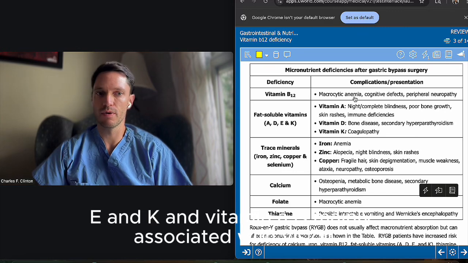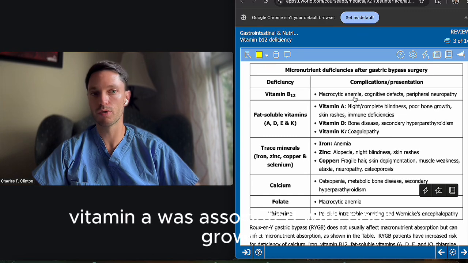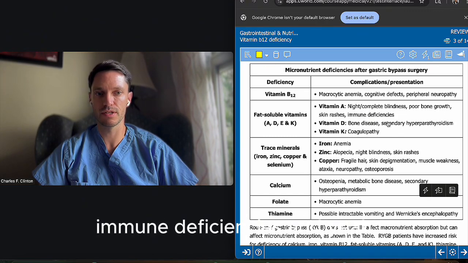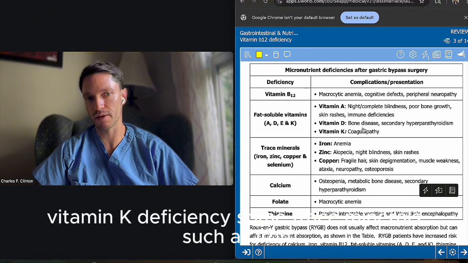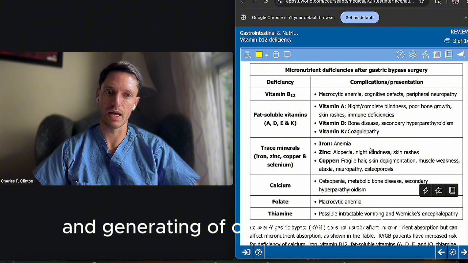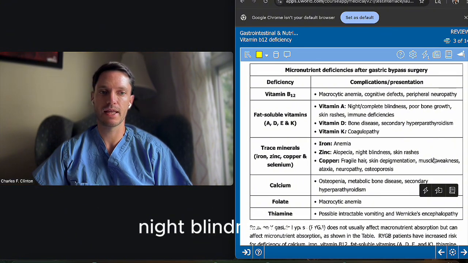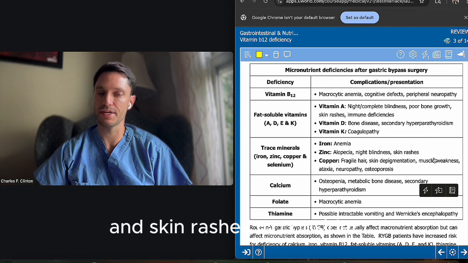Vitamin A is mainly associated with vision, night vision. And I didn't recall that vitamin A was associated with bone growth. So poor bone growth, skin rashes, immune deficiencies. And yeah, so then we have vitamin D deficiency, vitamin K deficiency, some trace minerals such as iron, generating, of course, anemia. Zinc. So zinc deficiency will generate alopecia, night blindness, sorry, and skin rashes to consider.